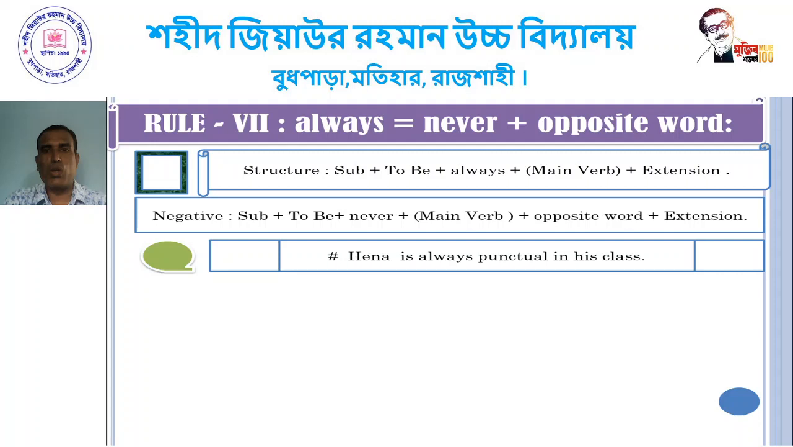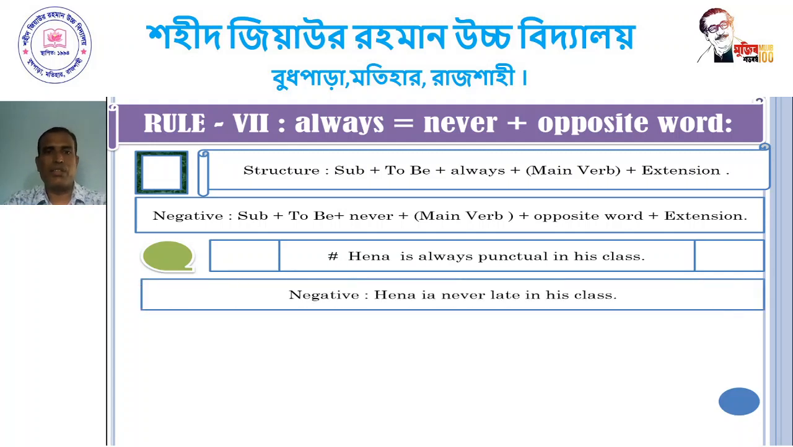Hannah is always punctual in his class. Dear student, follow the example. Hannah is never. We used never after the word always, and we use late after the word punctual. So, dear student, Hannah is never late in his class. The assertive sentence was Hannah is always punctual in his class, and the negative form of this sentence is Hannah is never late in his class.